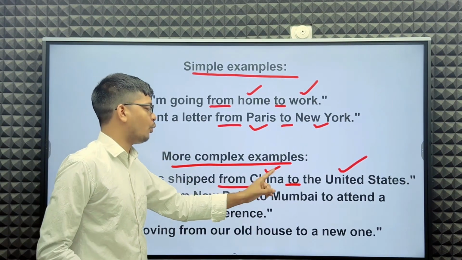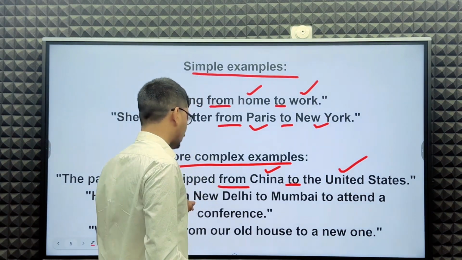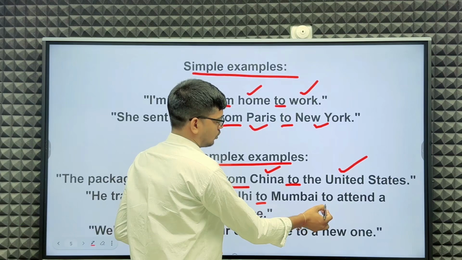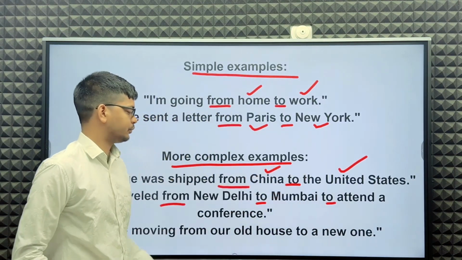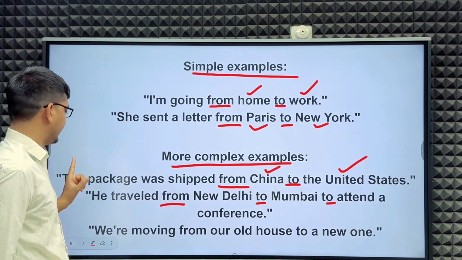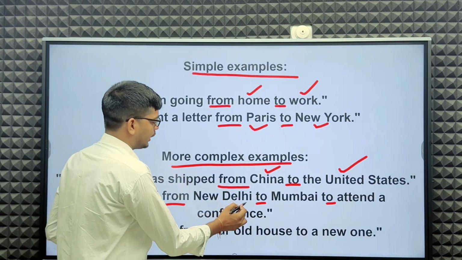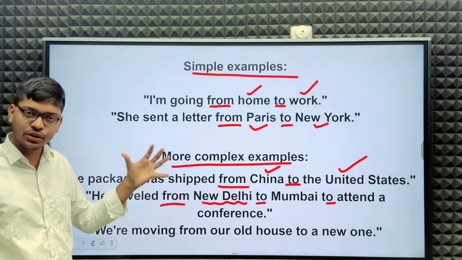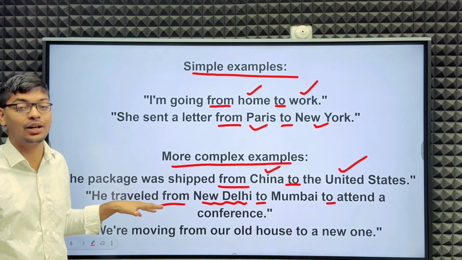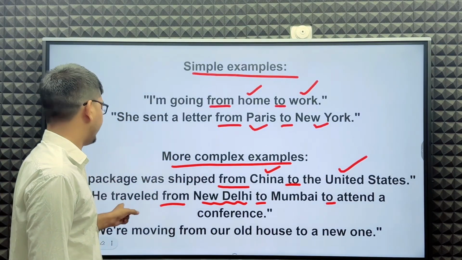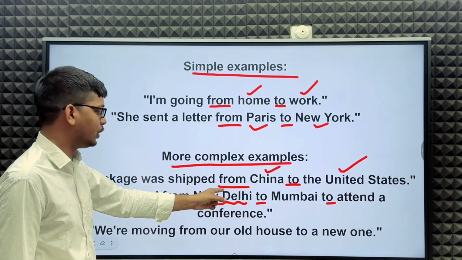Next example here: he traveled from New Delhi to Mumbai to attend a conference. Here are two uses of "to". He traveled from New Delhi. New Delhi is the starting point. This is the origin. Before starting point we have to use "from". He traveled from New Delhi to Mumbai.